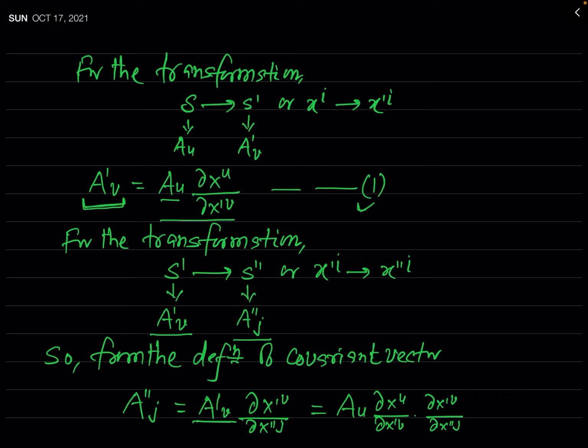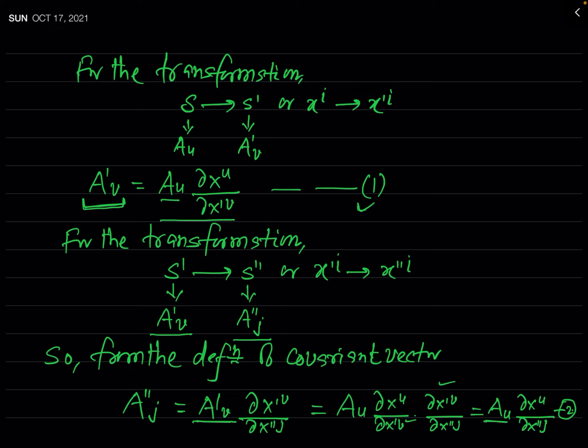Now you can see this del x prime v and this del x prime v cancel, giving 1. So finally we get A_u del x_u by del x double prime j, and say this is your equation 2. In this way we have defined the components of the given covariant vector in frame S double prime in terms of its components in frame S, that is A_u.